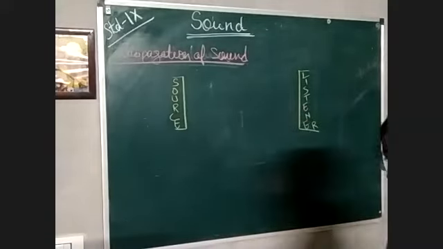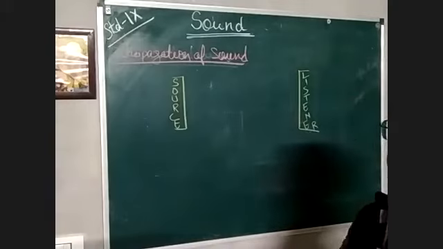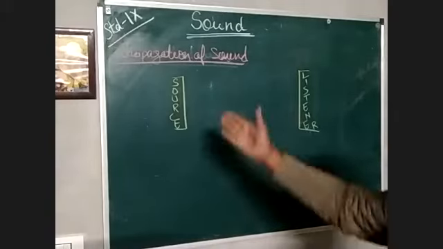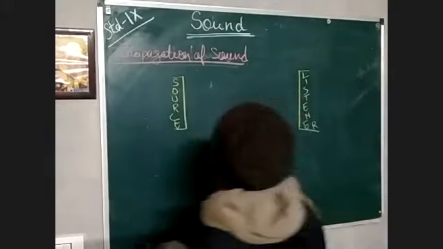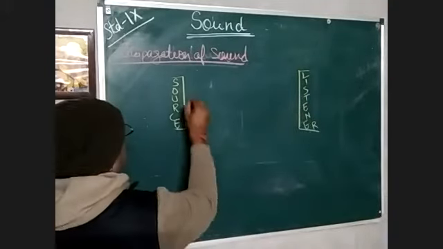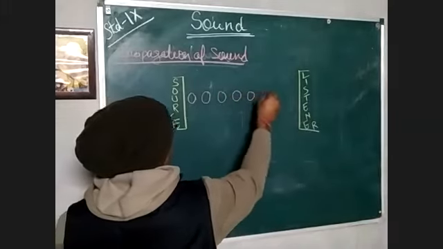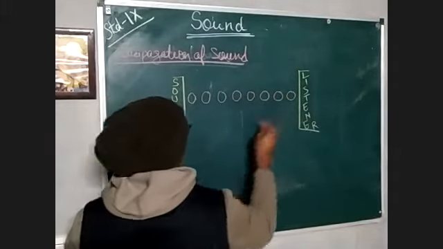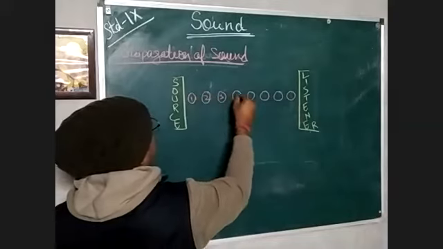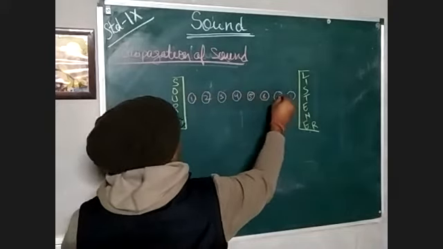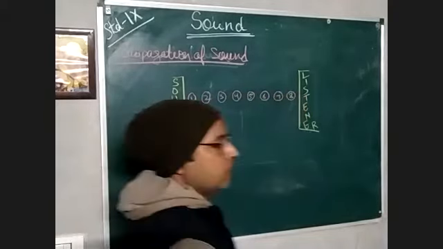We know that sound needs a medium to travel, that's why it is known as a mechanical wave. Now this is a medium, and that medium will have particles. I am using bigger circles so that they will be visible to you. I am naming them 1, 2, 3. There may be a number of particles between the source and the listener.